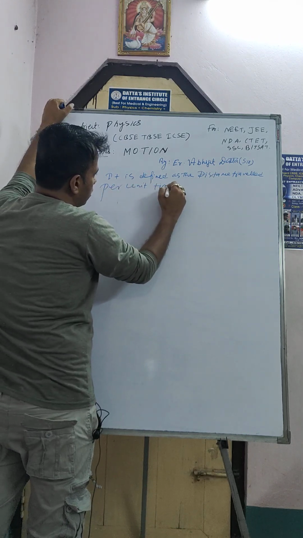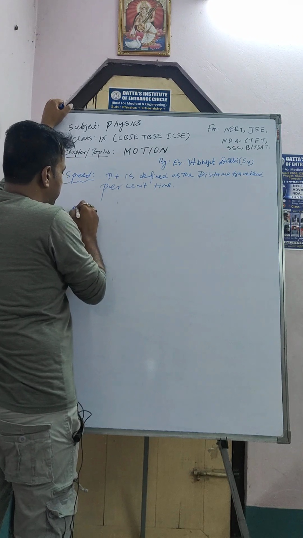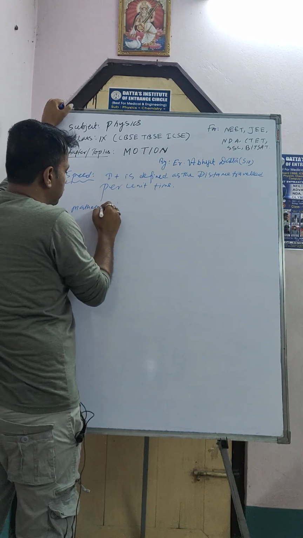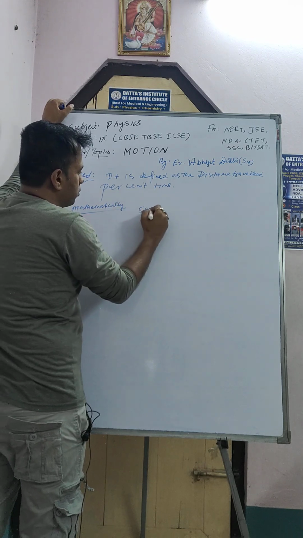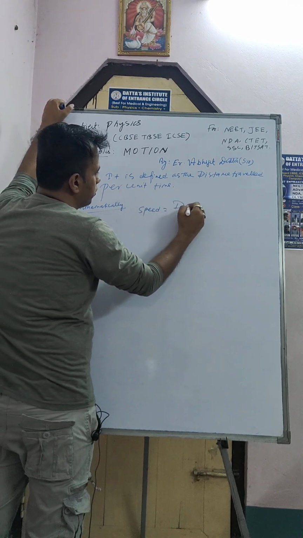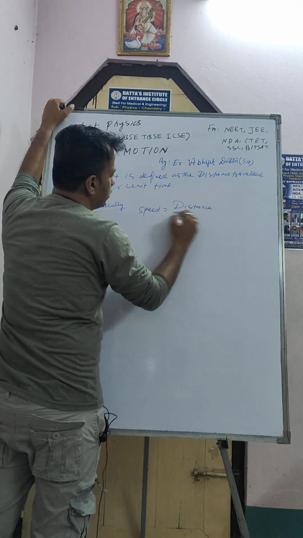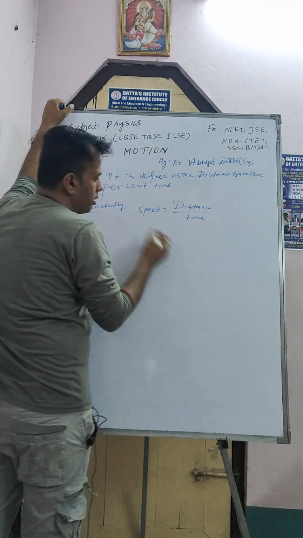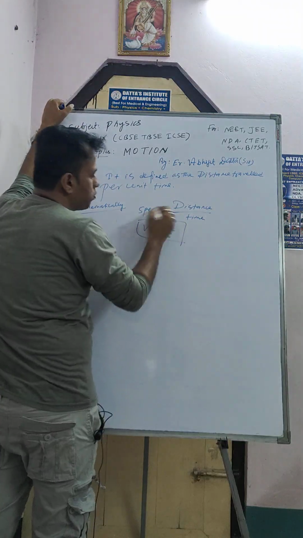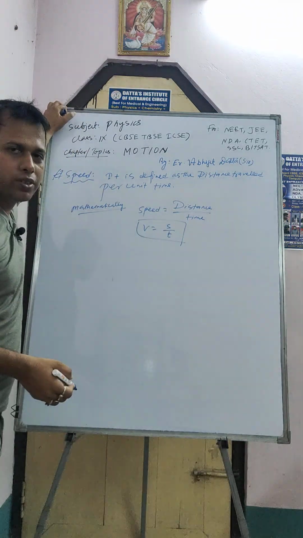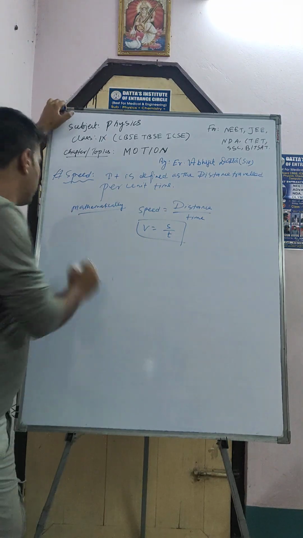Mathematically we can write speed is equal to distance upon time, so v equal to s by t. Here v is speed, s is distance, and t is time. This is the formula.